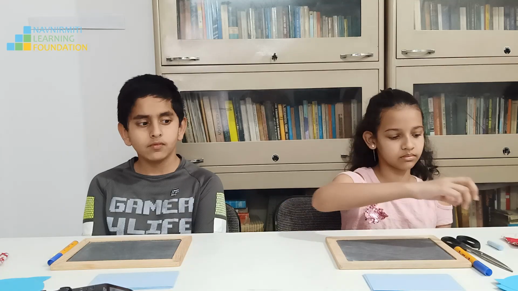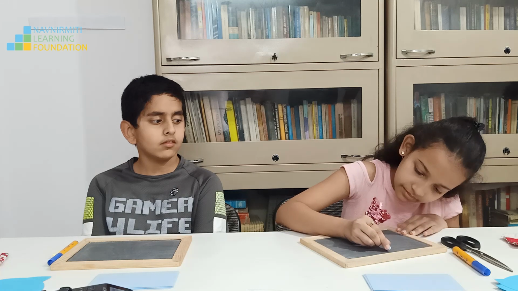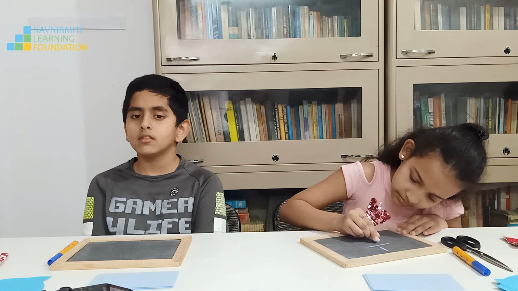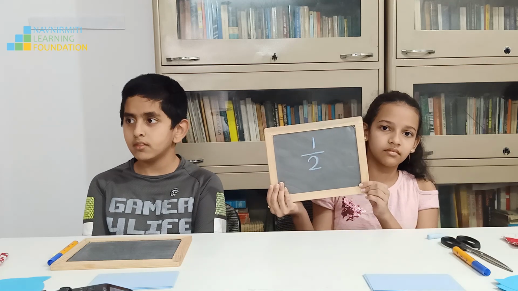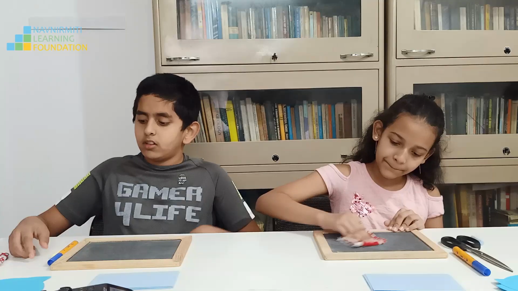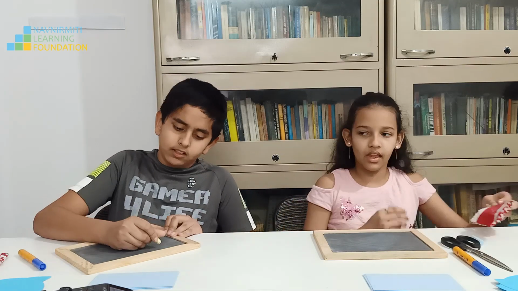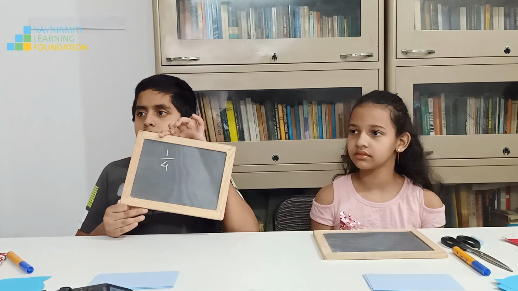So Gargi, can you write this? How will you write this? Good, correct. Now for Siddharth. How much is this? Quarter. How do you write this? Quarter. 1 divided by 4. 1 by 4. Right?